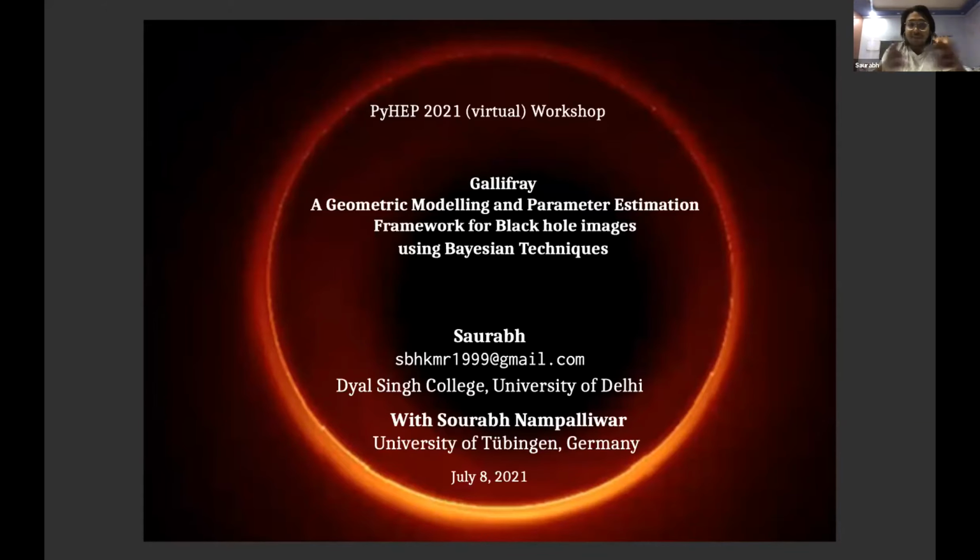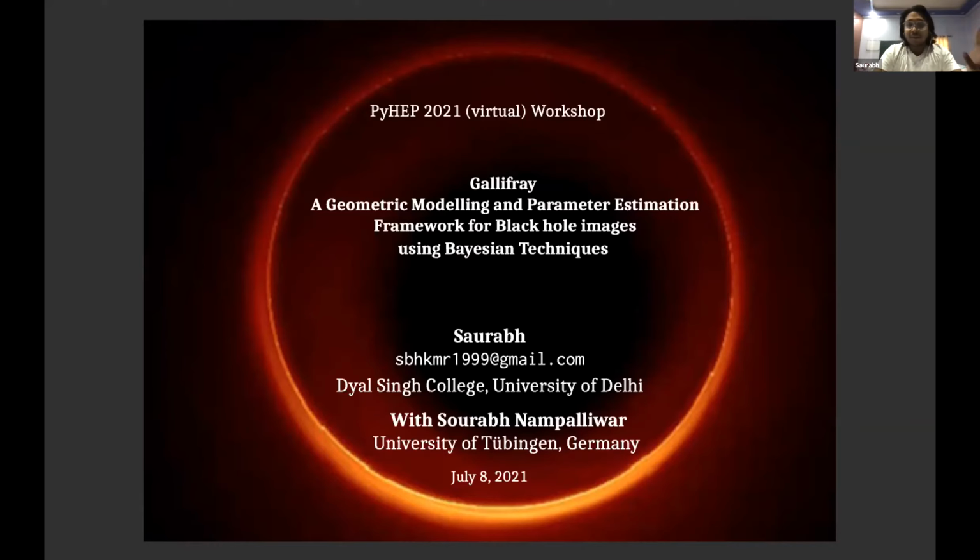So Gallifray is basically a geometric modeling and parameter estimation framework, which we have developed using black hole images, which we will receive using very long baseline interferometry, or VLBI, and do the parameter estimation using Bayesian techniques, which we have been doing all these days in the workshop itself.